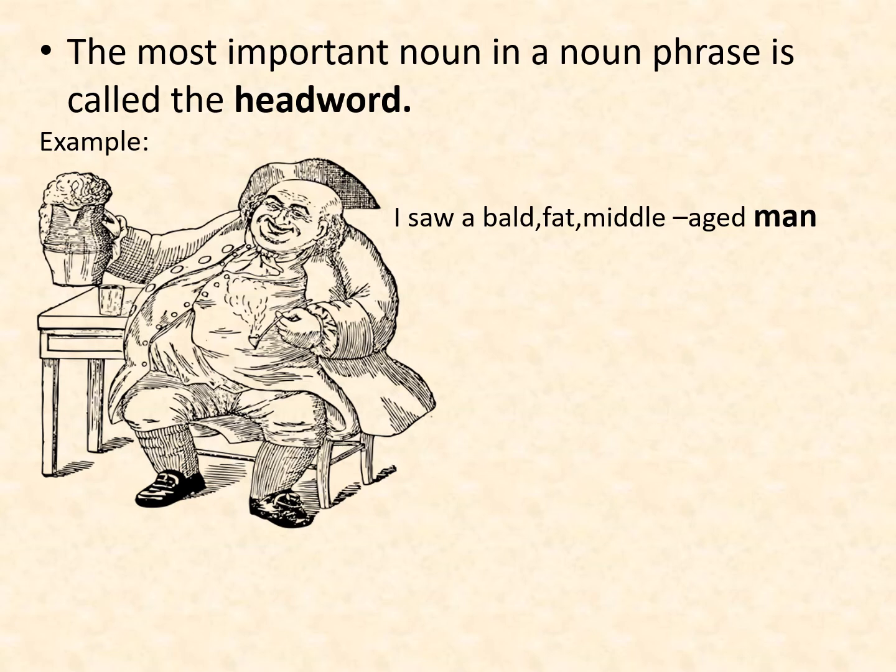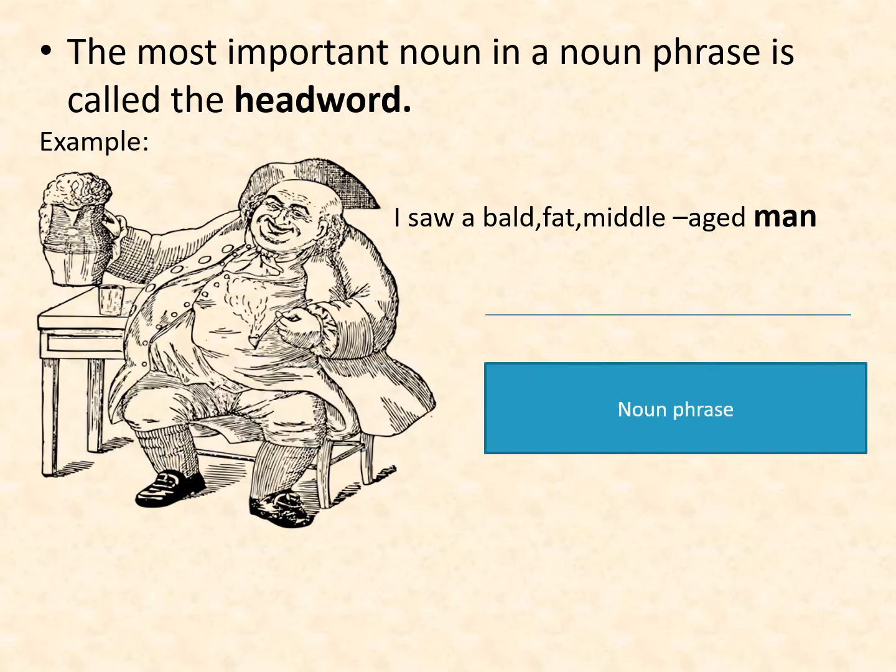Students, what is the noun phrase in the sentence? A bald, fat, middle-aged man is the noun phrase. If we remove the man from the sentence, it will not give the complete meaning. So the man is the most important word in the noun phrase.